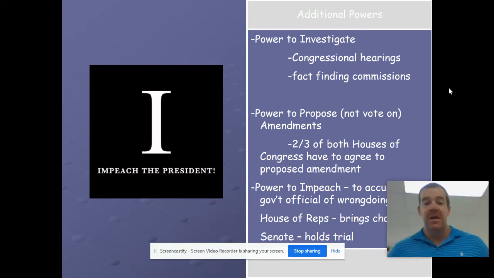Another big one here is the power to impeach or accuse a government official of wrongdoing. So if you know from last semester, they impeached Donald Trump, the president. Now he wasn't convicted, but the impeachment goes with Congress. That's a power they have. It starts with the House of Representatives and goes to the Senate, because remember, the Senate is the upper house. That is the power that's